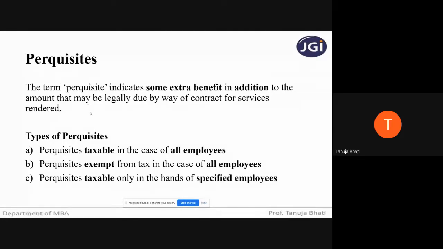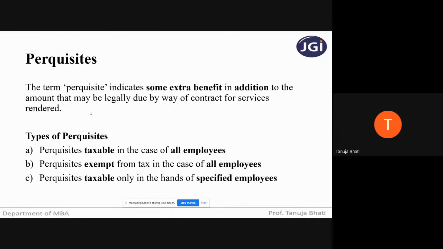So now you all may have a doubt that what is the difference between perquisite and allowances. So students, in allowance, what happens is when I'm given a house rent allowance, or maybe I'm given some other allowance. So in allowance, what happens? Company gives me in the form of monetary value, and I get that money, actual money I get in the form of allowance, and that I will be taking as an exemption based on the provisions of income tax.